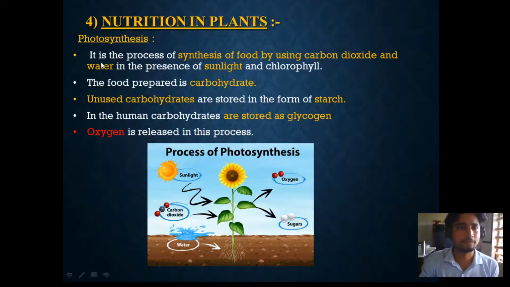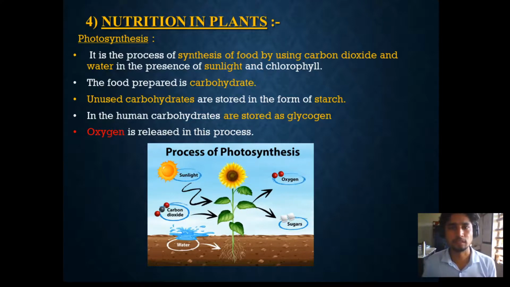So let us read it again. Photosynthesis is the process of synthesis of food by using carbon dioxide and water in the presence of sunlight and chlorophyll. And chlorophyll is present inside the plant. Sunlight is coming from the sun, water is coming from the roots, and carbon dioxide is coming from the environment. These are the raw materials needed by the plant, and the plant has chlorophyll within itself. The food prepared is carbohydrates.